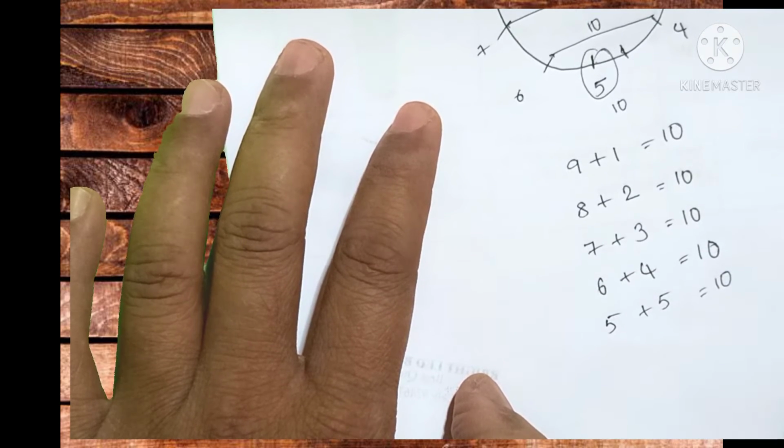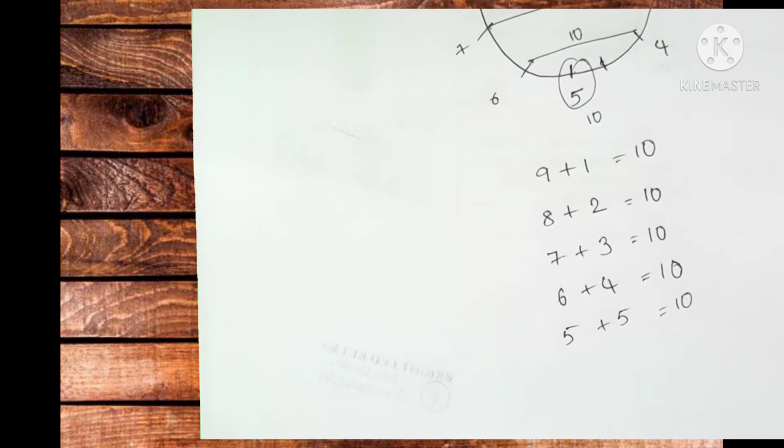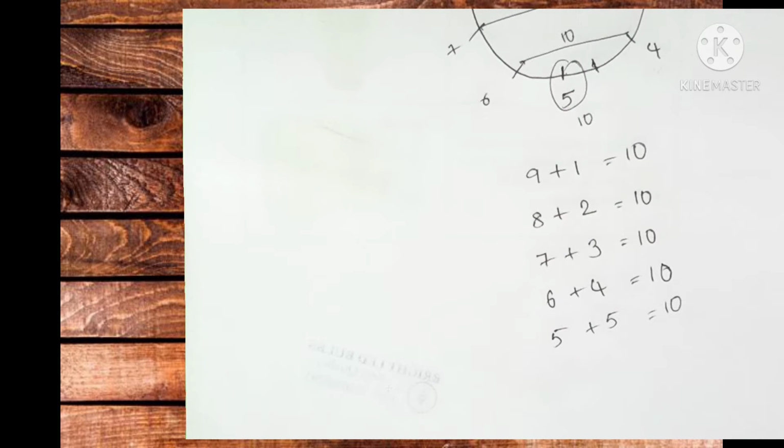So is there any other number to get the 10 other than these numbers? No. So no other number is there to get this; it is an easy way to identify. Okay, now this is a simple method to get the 10, because 10 is very easy to identify and to get the value. Okay, so now let us do some problems, and I will give some homework also for you. Now let's start with those kinds of values.